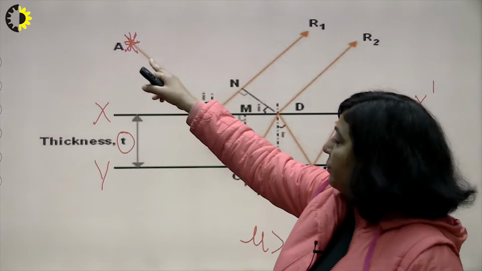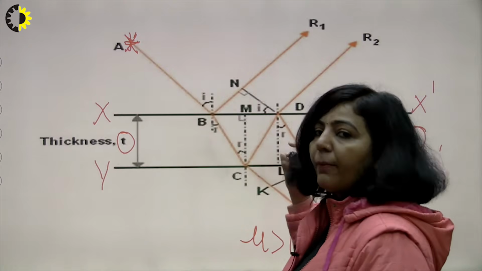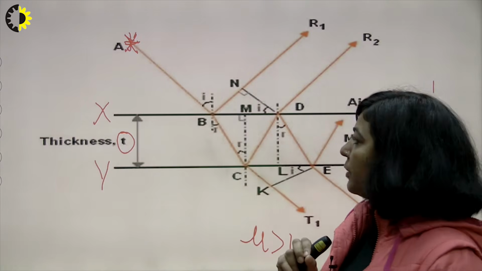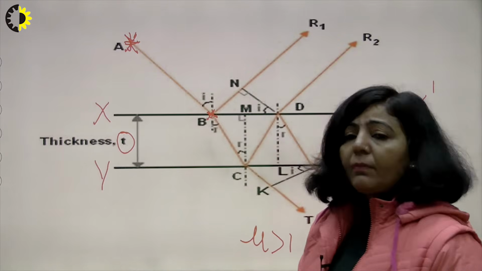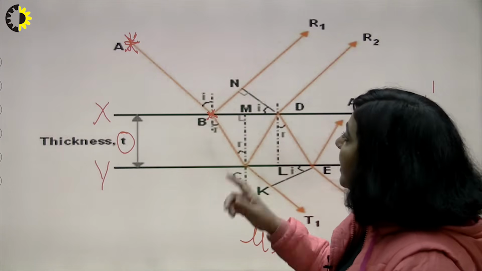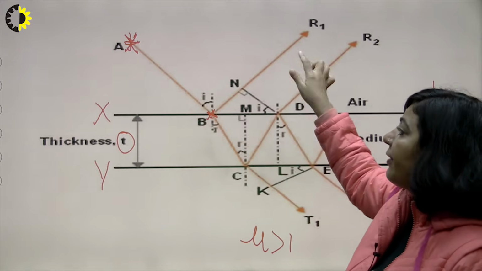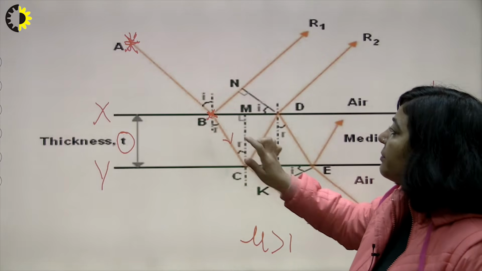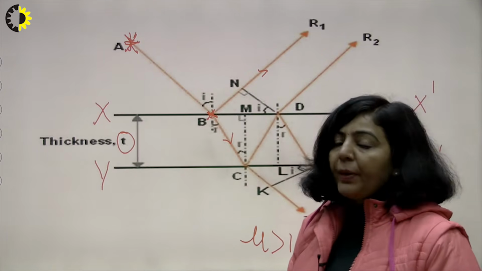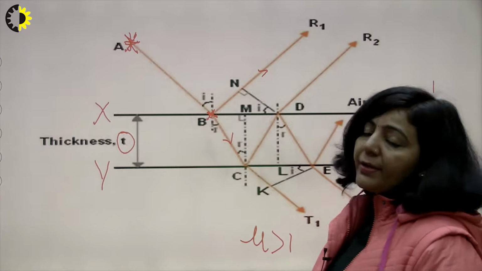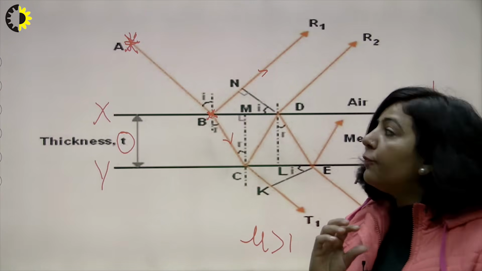So when light from a monochromatic source is incident over this thin film, or you can say over the upper part of this thin film, then at this point, this is the point of incidence. At this particular point, some part of the light will be reflected. This is the reflected ray, and some part will be transmitted. So this one is the reflected ray and this one is the transmitted ray. The reflected part will move toward this direction, and the transmitted part will move into that thin film.